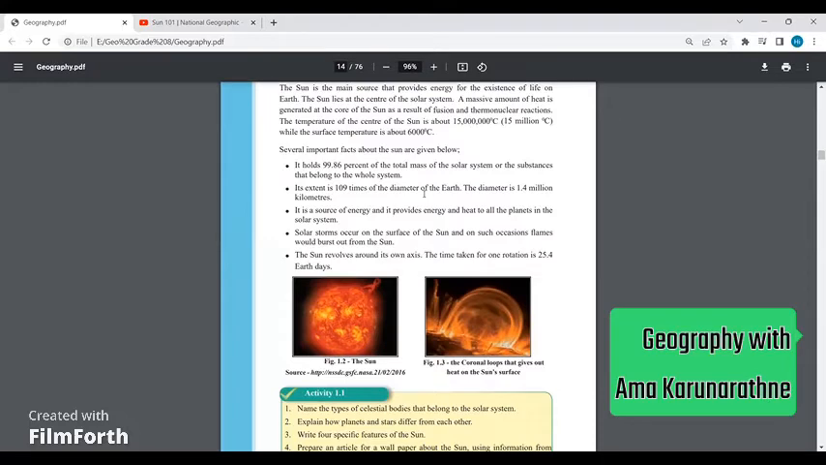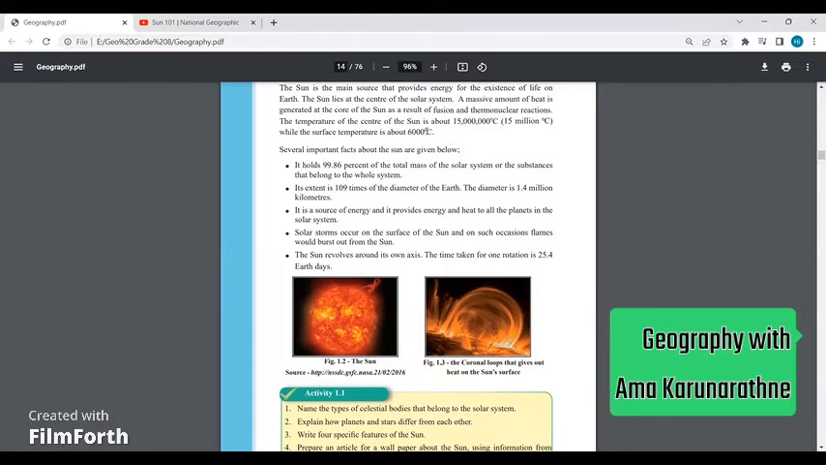99.86% of the total mass of the solar system, all the substances that belong to the whole system. So if we take the total mass of the solar system as one, then 99.86% of the total mass is made up by the mass of the sun. So it's the main mass, it has 99.86% of the total mass of the solar system. Its extent is 109 times the diameter of the Earth. So when we compare the diameter of Earth to the diameter of the Sun, the Sun is 109 times bigger.